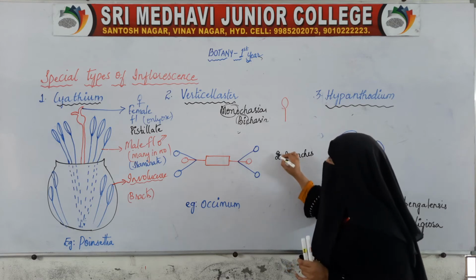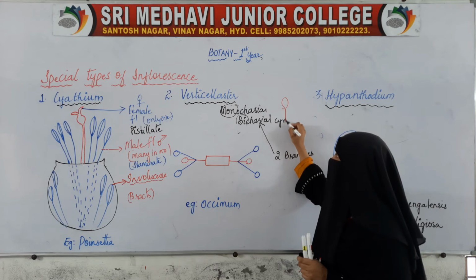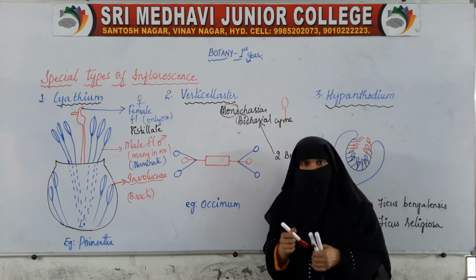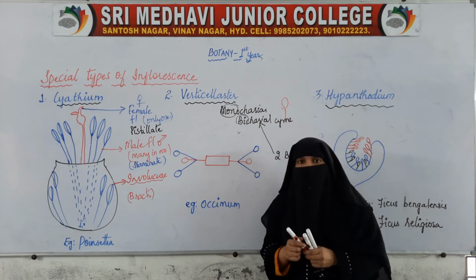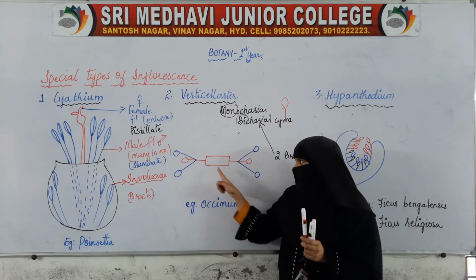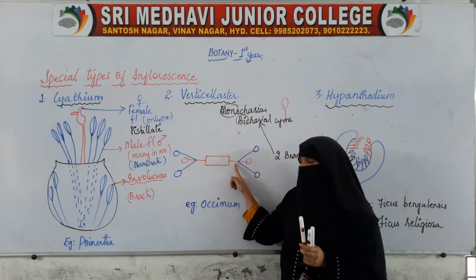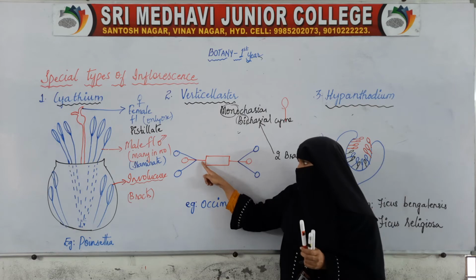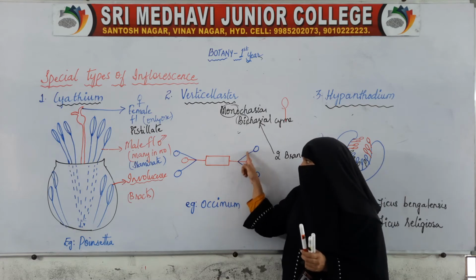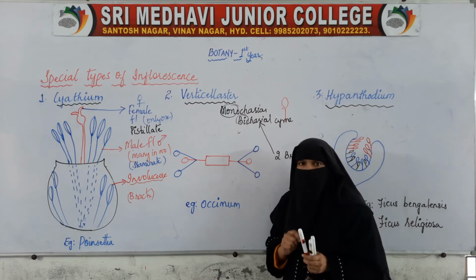At the starting it is showing bichasial sign. Now after some time, it starts producing only 1 branch. The main axis, at the starting, was producing 2 branches, the first 2 branches marked with the red. Then this red is again giving rise to 2 branches, which I have indicated with the blue color.